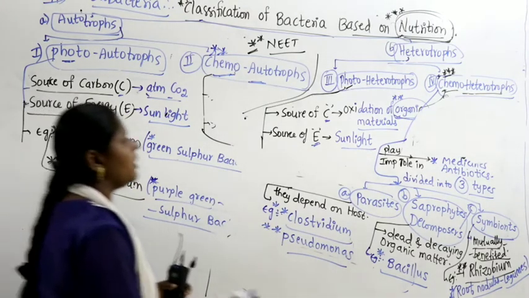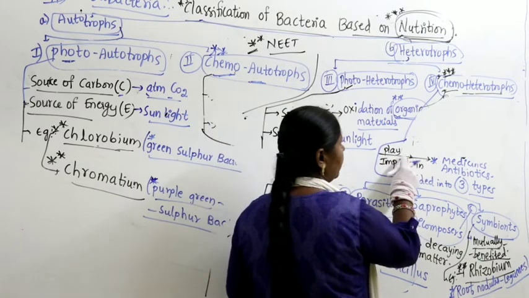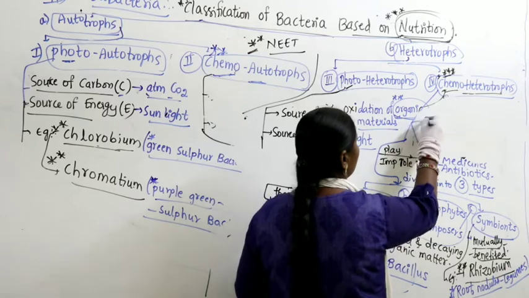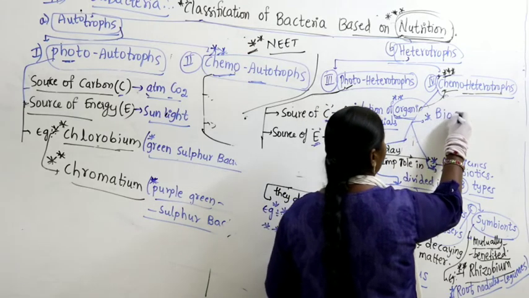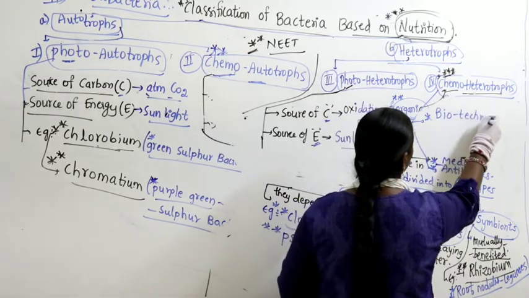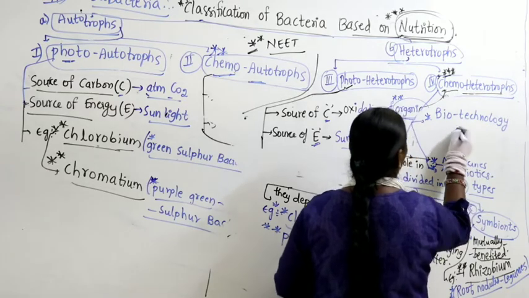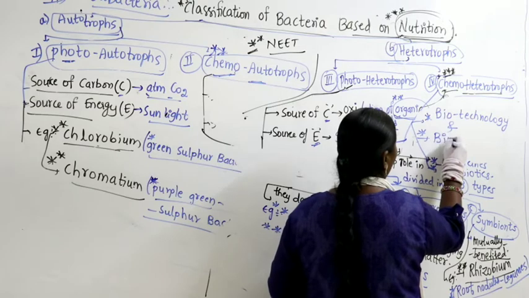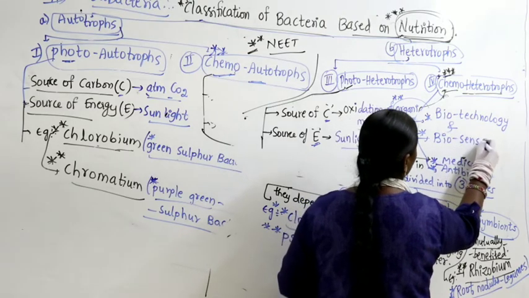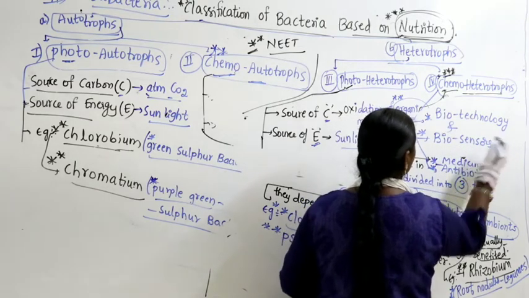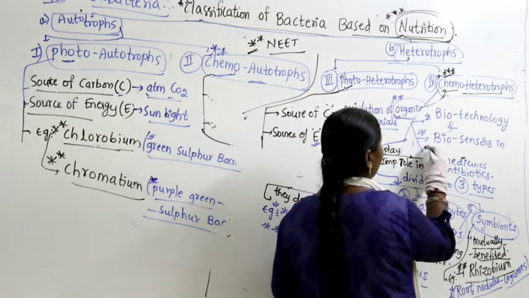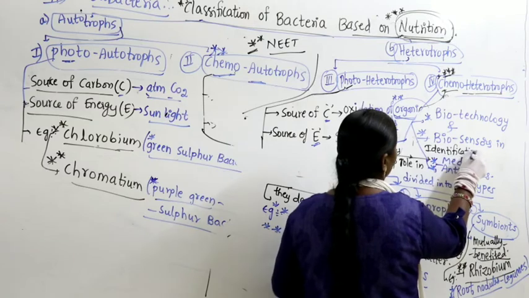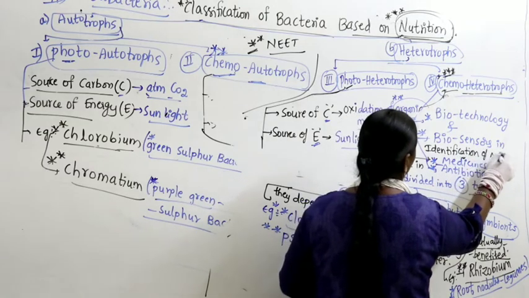So, these chemoheterotrophs play a very important role in medicines, in extraction of antibiotics. Not only that, they also play an important role in biotechnology, as well as act as biosensors in identification of minerals.